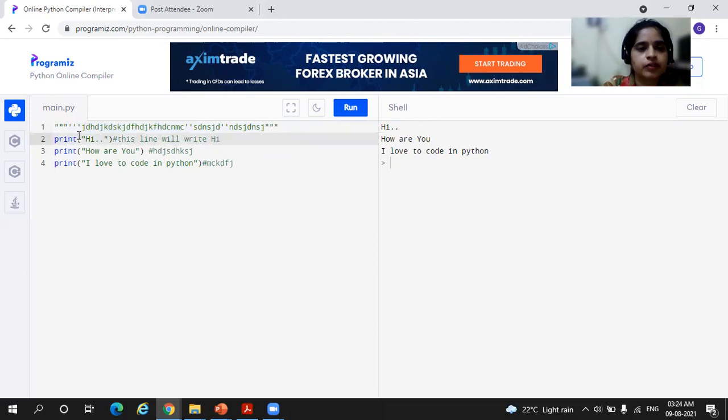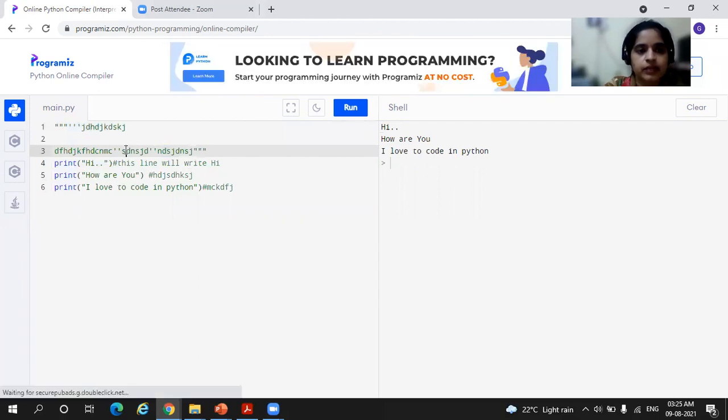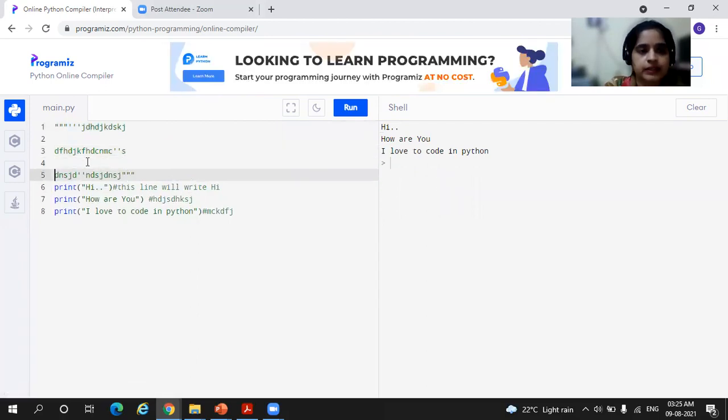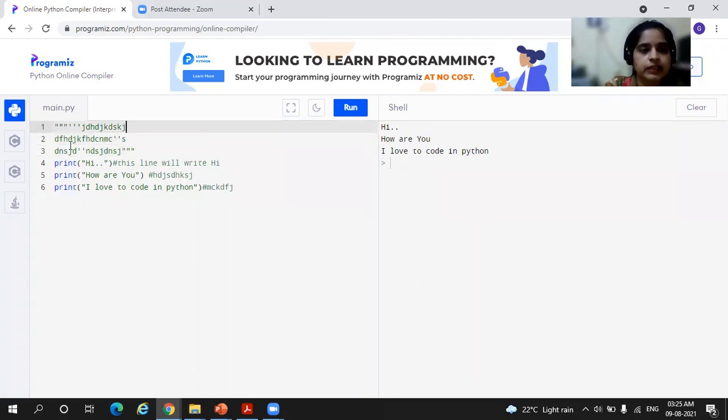So this is used for multi-line commenting. You can write multiple lines here, for example. My comment is having 3 lines, so 3 lines of comment within the quotes. This is a single line comment. If you use hash, for every line you'll have to keep using hash. If you use double quotes or single quotes like this, you just use them in the beginning and in the end.